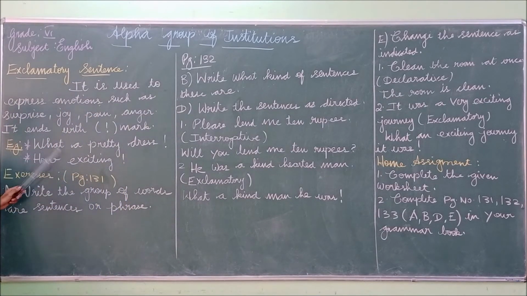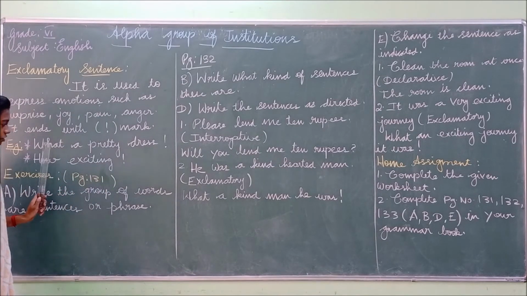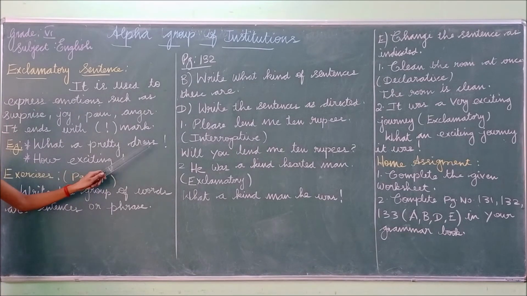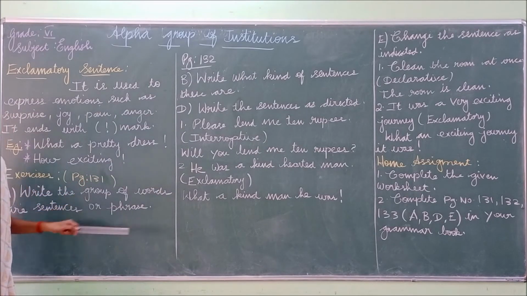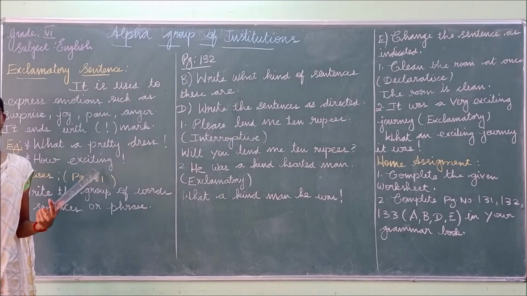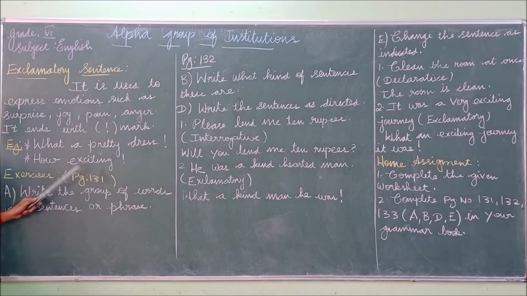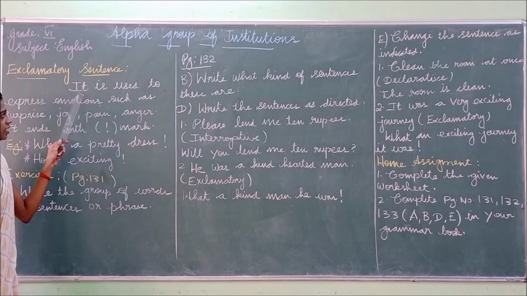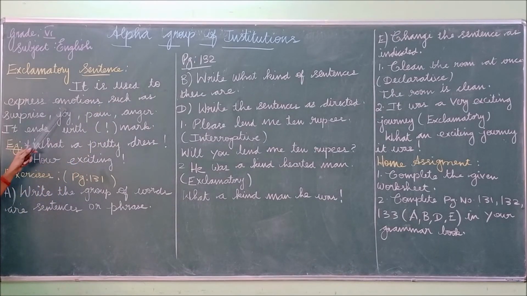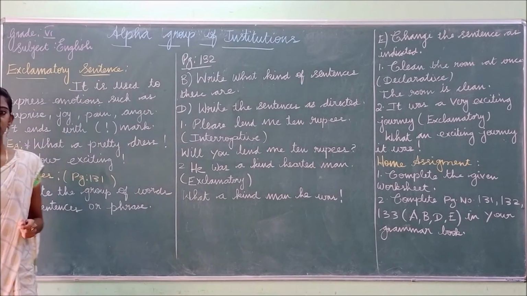For example, what a pretty dress. Okay, repeat after me. What a pretty dress. This sentence ends with the exclamation mark. It expresses joy about something. How exciting. How exciting. This also ends with the exclamation mark, so it is known as the exclamatory sentence. Shall we go once again? It is used to express emotions such as surprise, joy, pain, anger. It ends with an exclamation mark. Example: what a pretty dress. How exciting.